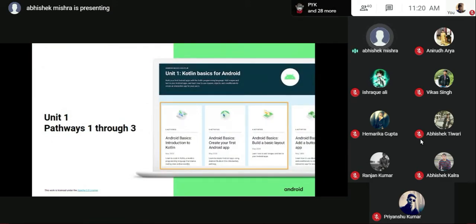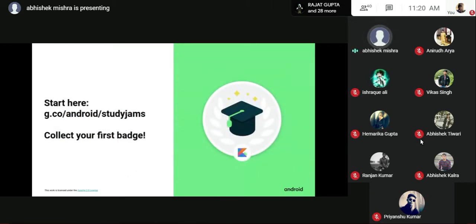This is the first unit that we'll be working on, and it is a very basic introduction to Kotlin, then creating a first app, then having a basic layout. First of all, you can do one thing right now. You can head to the link shown in the slide here itself, and one of my team members will write it in the chat box. You can create a developer profile and earn this badge right now.